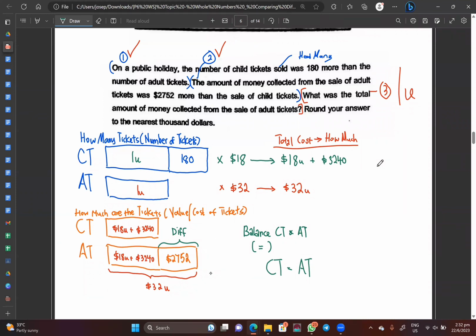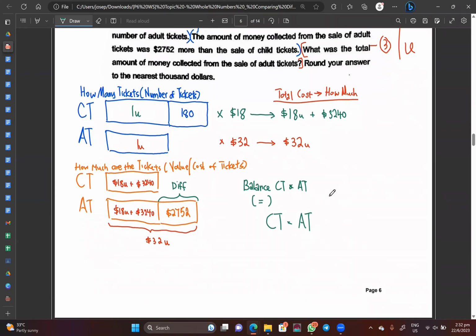You understand? So never mind. Since I know that that is the difference, that means to say AT is more, I can just add to CT so that they now can balance. Correct? So how do I add to CT? I just write out CT first. What does CT have? CT has $18 unit plus 3240, correct? I'm going to add 2752. Why do you do that? Because I want to balance CT and AT. Understand? For AT, do I need to add? No. I always give it to the one who has lesser.